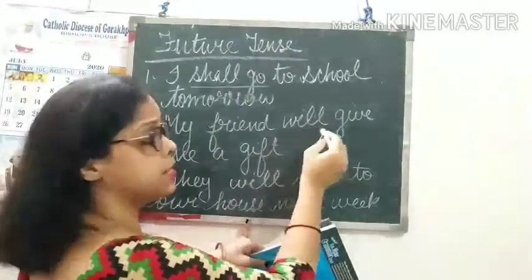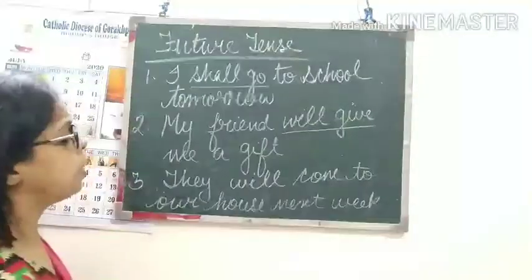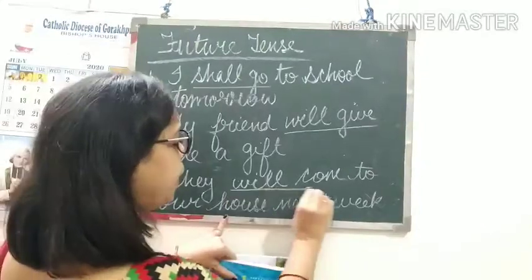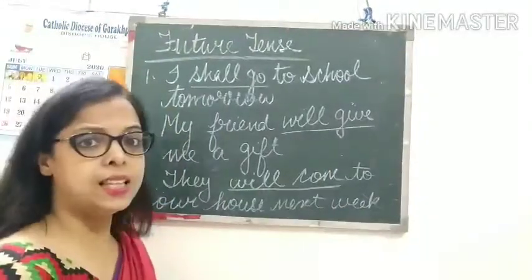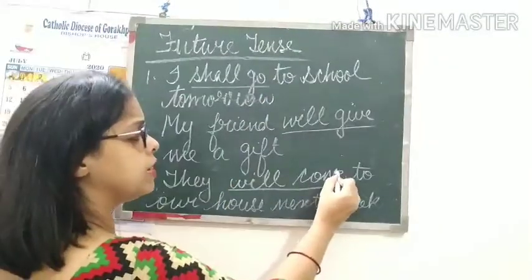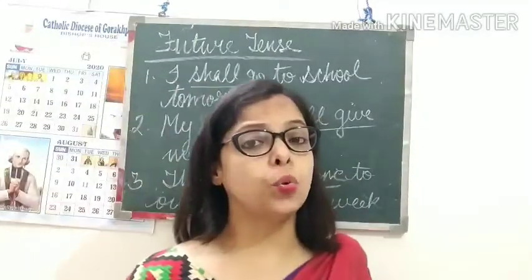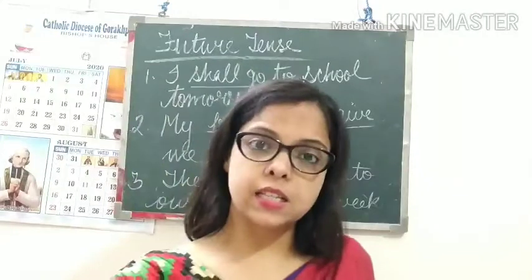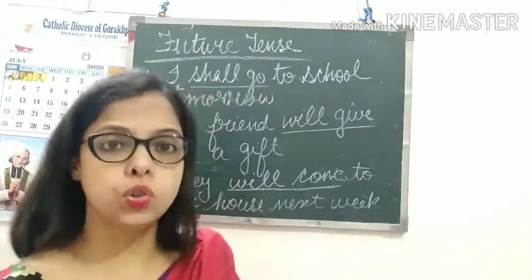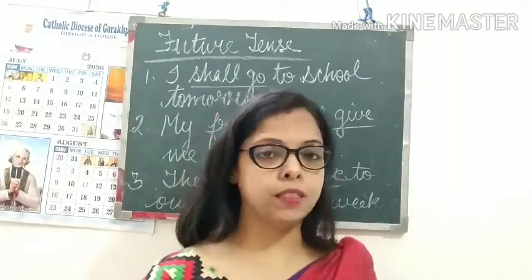My friend will give me a gift. What is the verb here? Will give. They will come to our house next week. What is the verb here? Will come. So we see shall go, will give, will come. These are the verbs, and they show that the action will happen sometime in the future. So the verbs which show that action will take place in future time are said to be in the future tense.